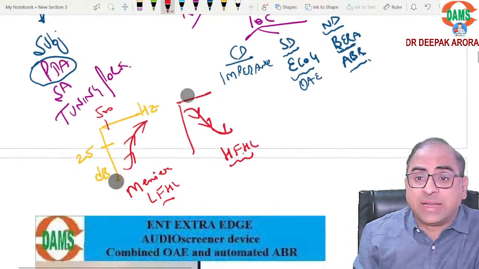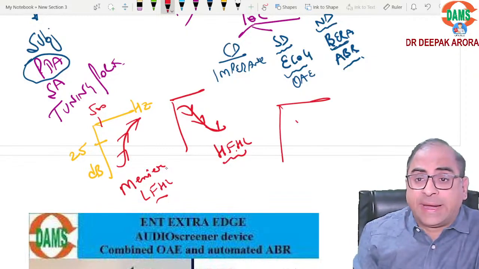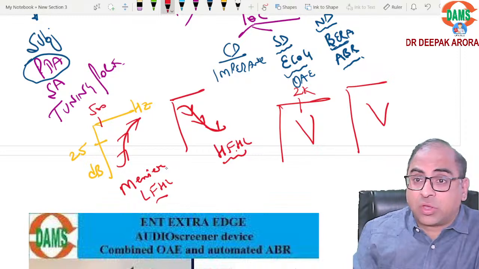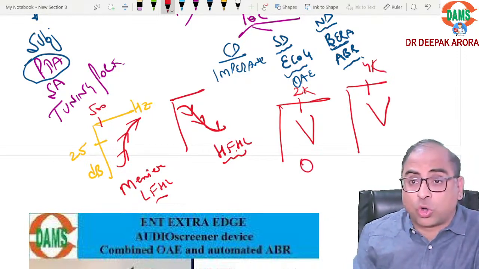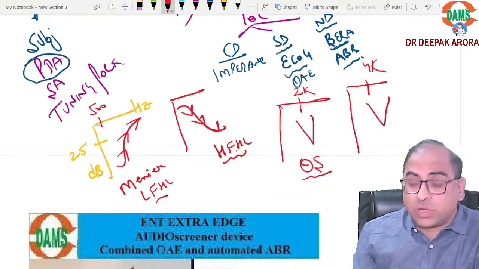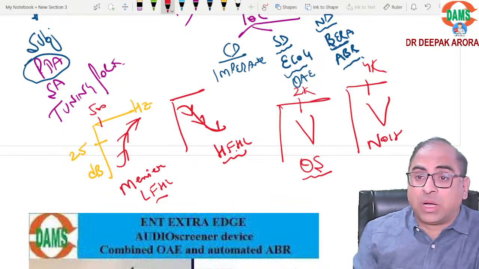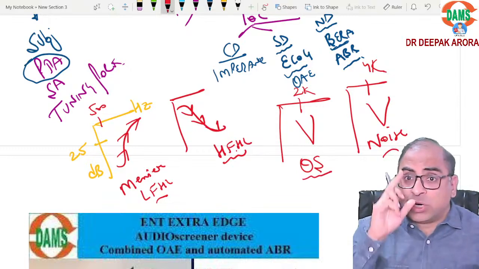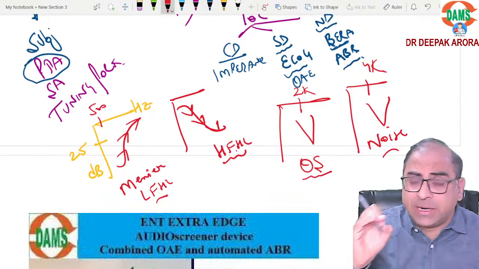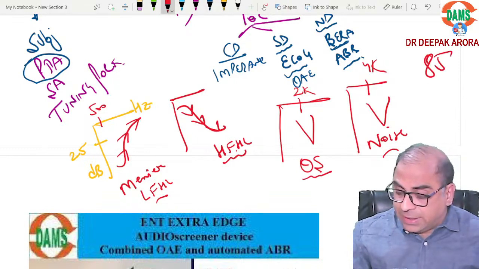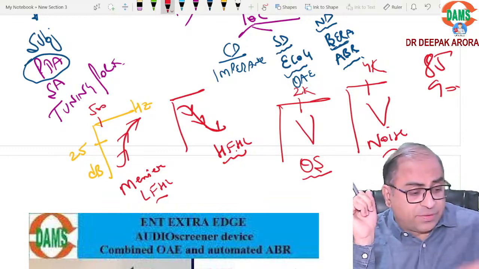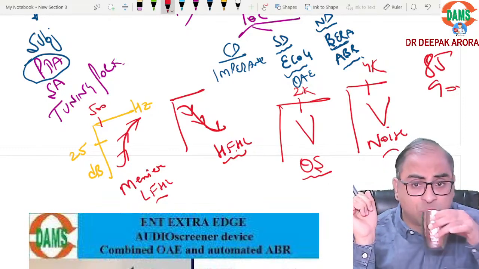Now, which are the next two graphs? They can ask you at 2000 Hz, but with high probability they will ask you 4000 Hz. Last time they asked 2000 for otosclerosis, 4000 for noise induced trauma. They can ask you what is the maximum limit of sound in industry. WHO 85, Indian Factory Act 90. I hope everybody is loving the session. We are revising all the concepts in a nice way.